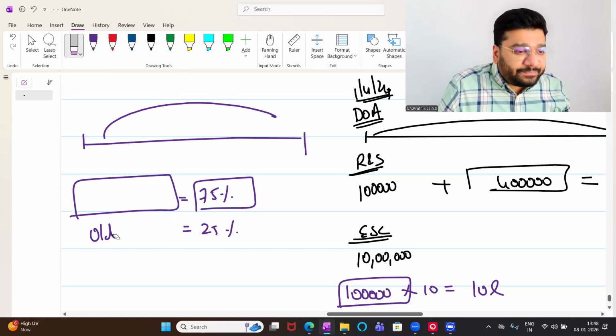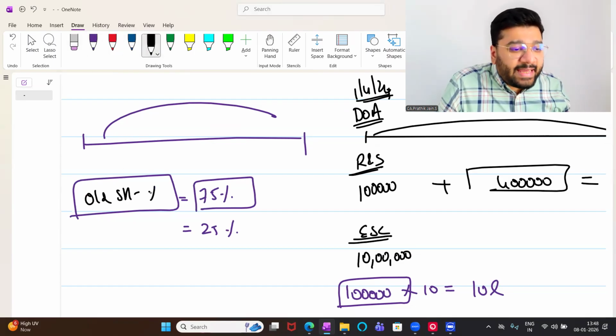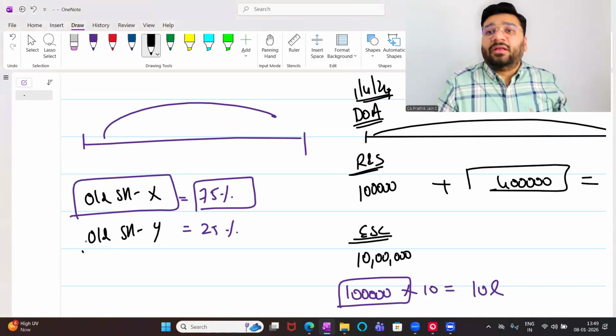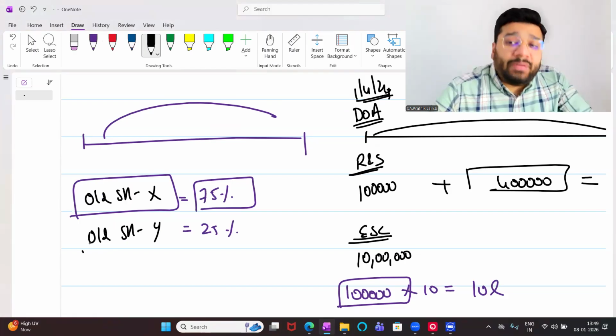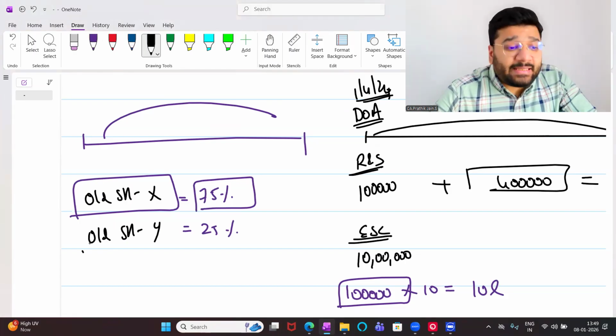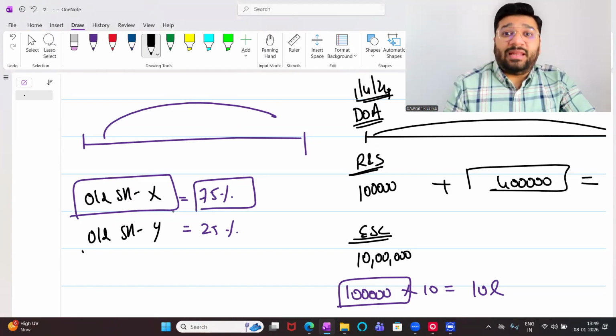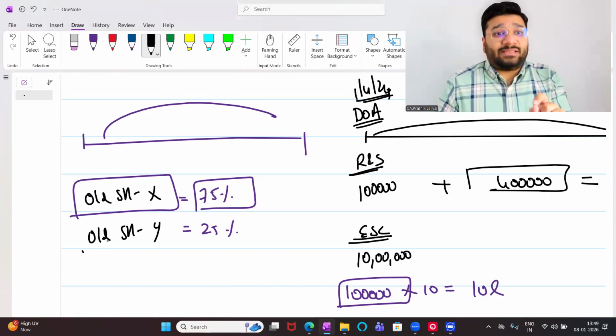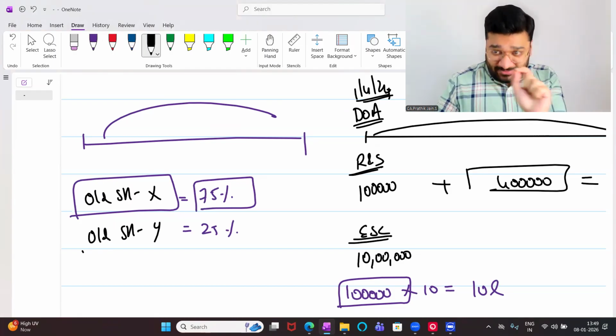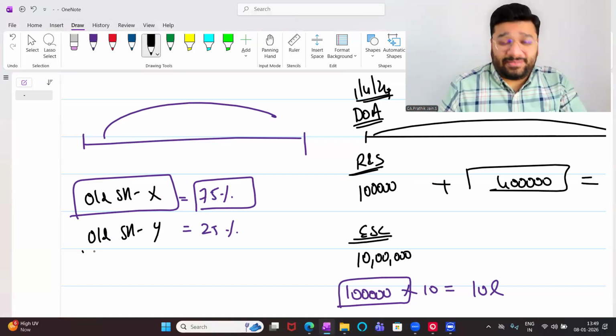For convenience, let me give names. One old shareholder is X. Another old shareholder is Y. Holding company has approached whom? X. X means here this is the name X, not your dream X. Now listen.